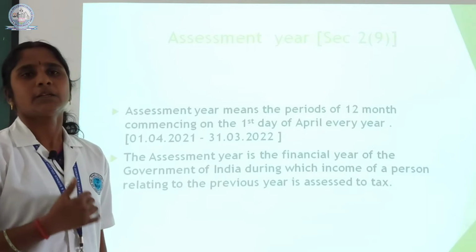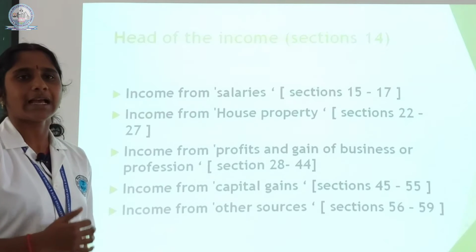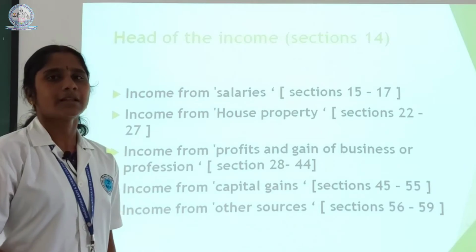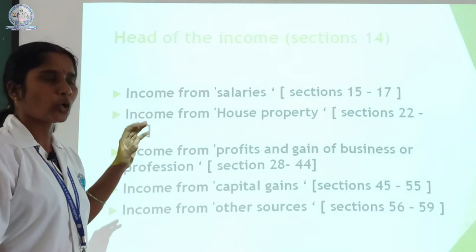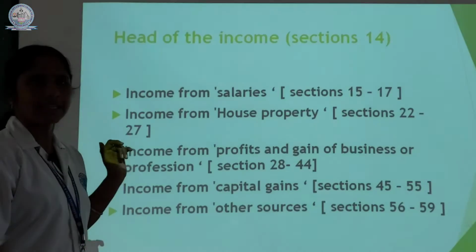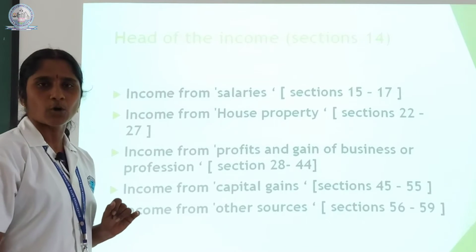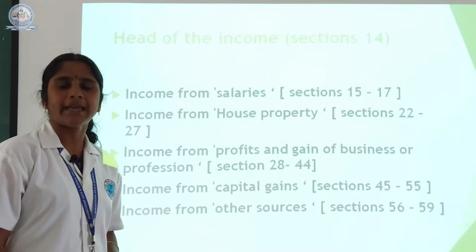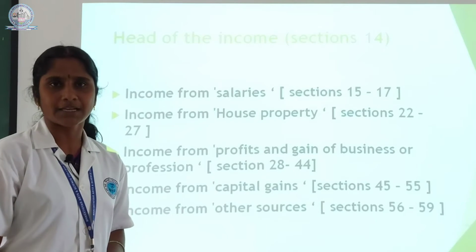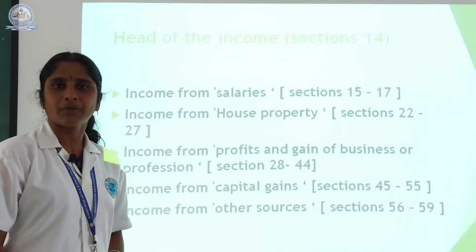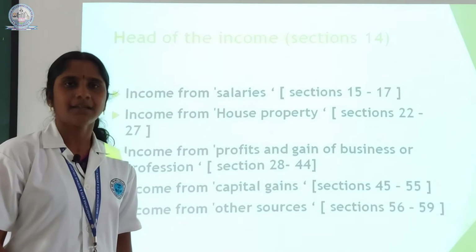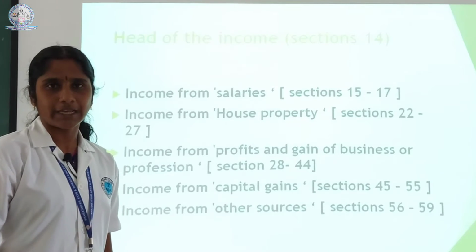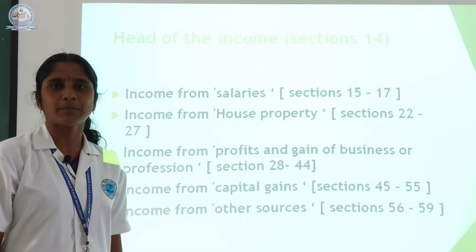Next we will see gross total income. How we calculate it and what things are included in gross total income. Gross total income includes 5 heads. First is income from salary, income from house property, income from business and profession, income from capital gains, and the last one is income from other sources. Whatever the sources of income a person can earn, all the incomes will come under one of the heads. So the first head is income from salary.